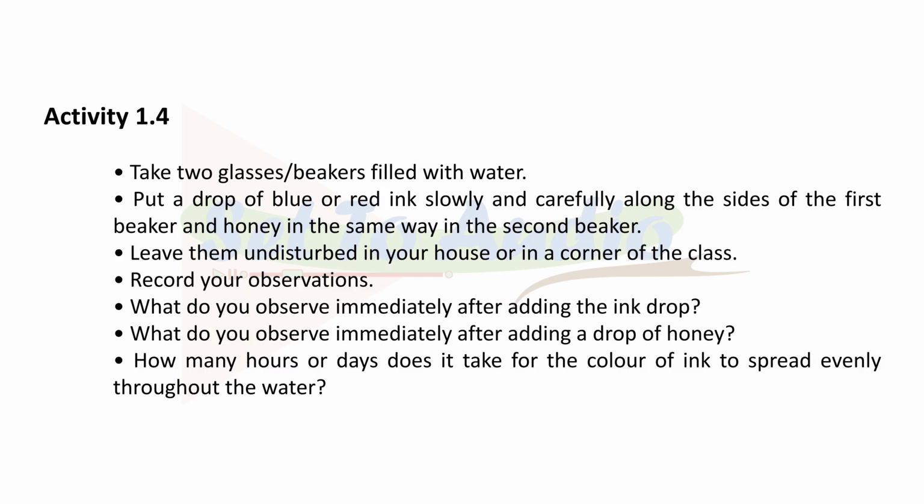Activity 1.4. Take 2 glasses or beakers filled with water. Put a drop of blue or red ink slowly and carefully along the sides of the first beaker and honey in the same way in the second beaker. Leave them undisturbed in your house or in a corner of the class. Record your observations. What do you observe immediately after adding the ink drop? What do you observe immediately after adding a drop of honey?